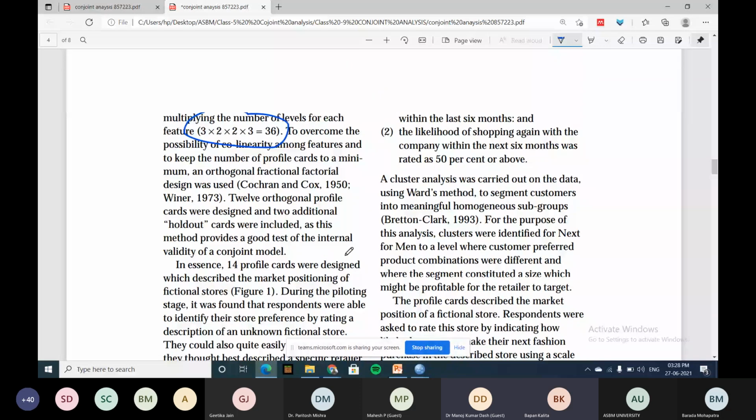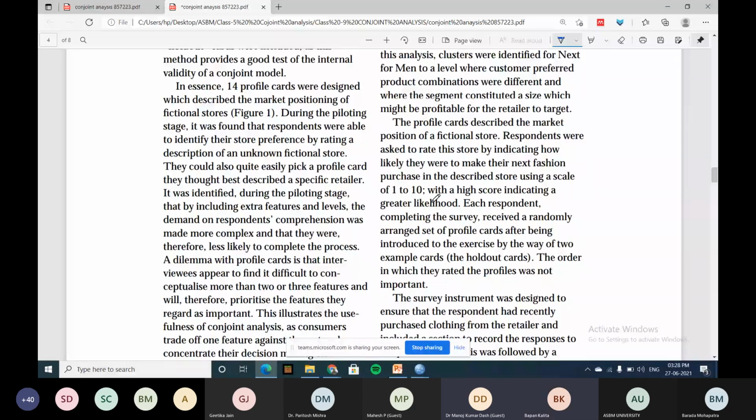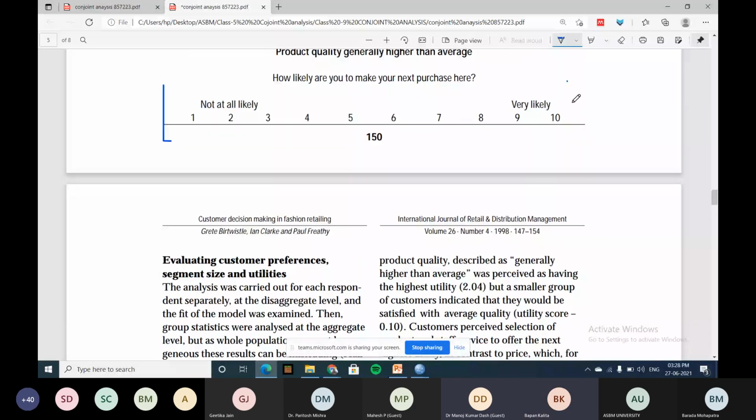Now see, he said that this is the dependent variable: whether you are likely to go for this product, out of 10, or not likely. This is a dependent variable. It means I will be satisfied with this product. And ultimately, this is the table he explained. Clear?